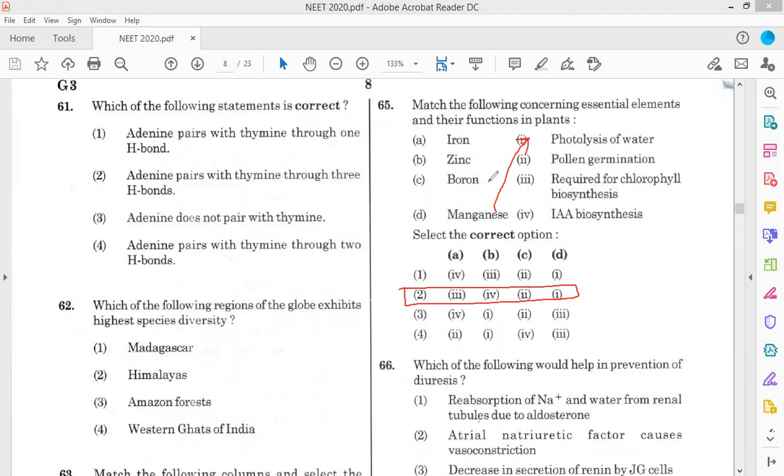Boron is involved in pollen germination. Zinc is involved in IAA biosynthesis, and iron is required for chlorophyll biosynthesis. So 65 is option 2. Now 66.